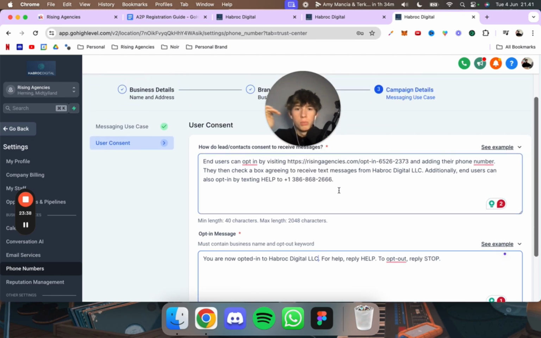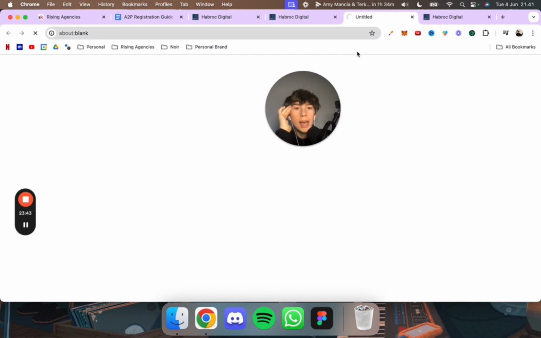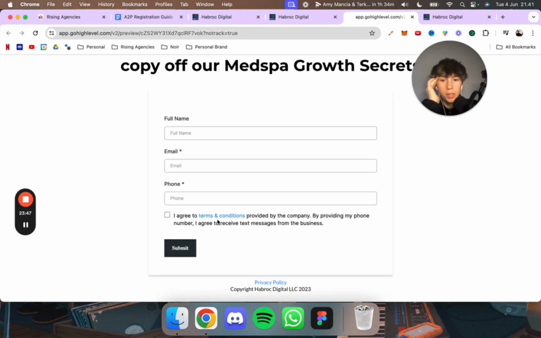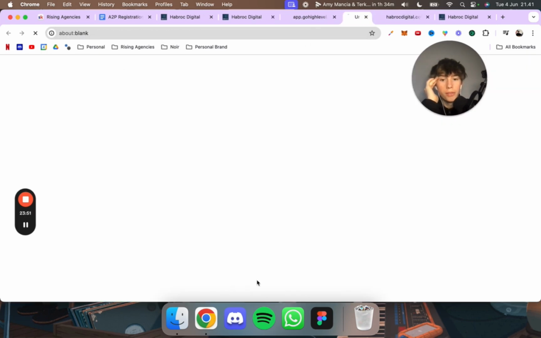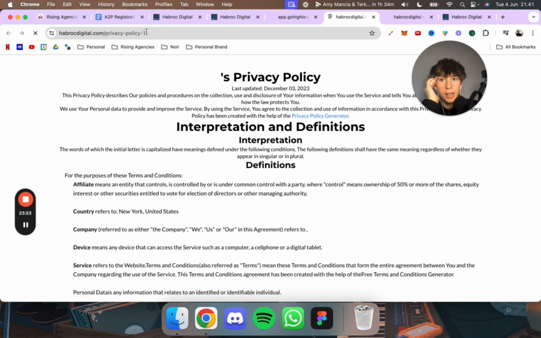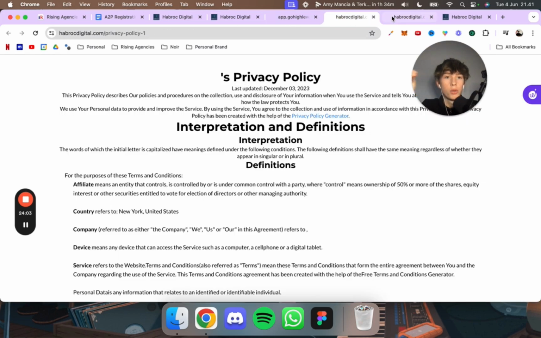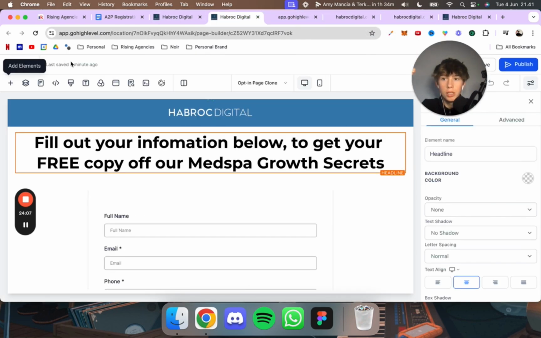But what you want to do before that, you see on this funnel that we have a few things. We have the terms and conditions, which goes to haprockdigital.com, and we have the privacy policy, which goes to haprockdigital.com/privacy policy. We want to change this to your domain, so it's in your information, so you can get approved. If you don't change this and make it your information, then you will not get approved, okay? And that's why I gave you these other funnels.